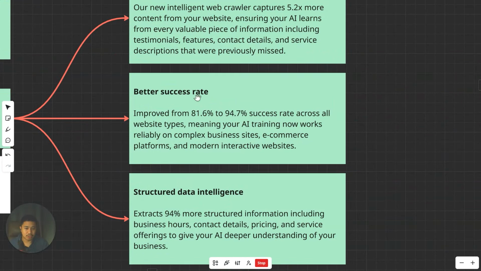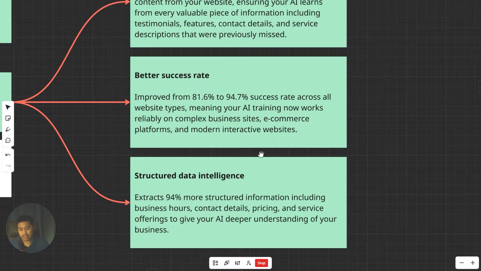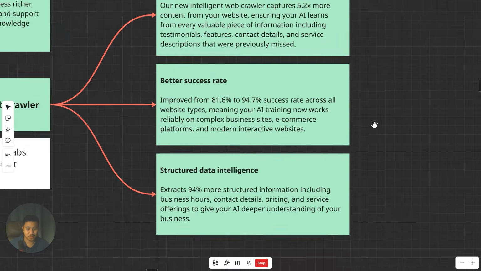It also has better success rate and structured data intelligence. We're not gonna go through the text anymore. You can just pause the video and read this all the way through.